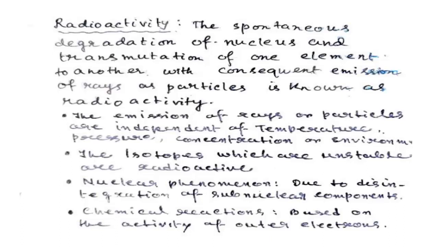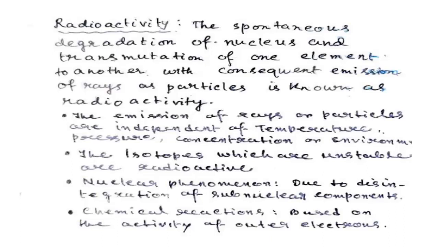Radioactivity is the spontaneous degradation of the nucleus and transmutation of one element to another, with consequent emission of rays or particles. So radioactivity is the disintegration of the nucleus.